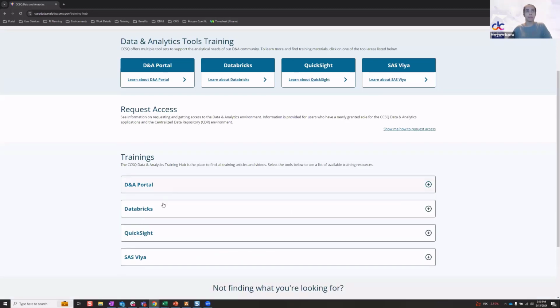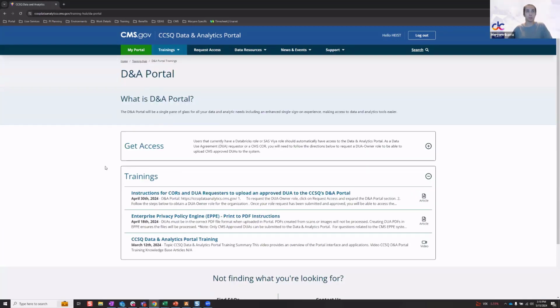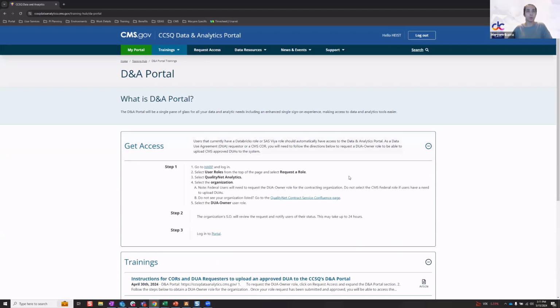As I pointed out, we do have page specific. So if you wanted to look at only Portal, for example, you can navigate to it from here, from the navigation bar, or from the previous page, and it'll take you over to the page specific for the specific tool that you're looking at. We also provide the accordion for requesting access here as well, with the step-by-step on how to get it.